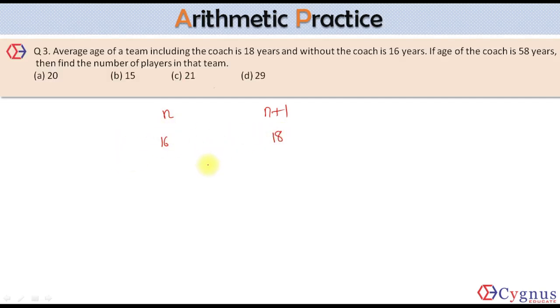So if I ask you what is the total age of these players, you will say the number of players is n, the average is 16, so the total age should be 16n. What is the total age of players and coach? You will say n plus 1 into 18.